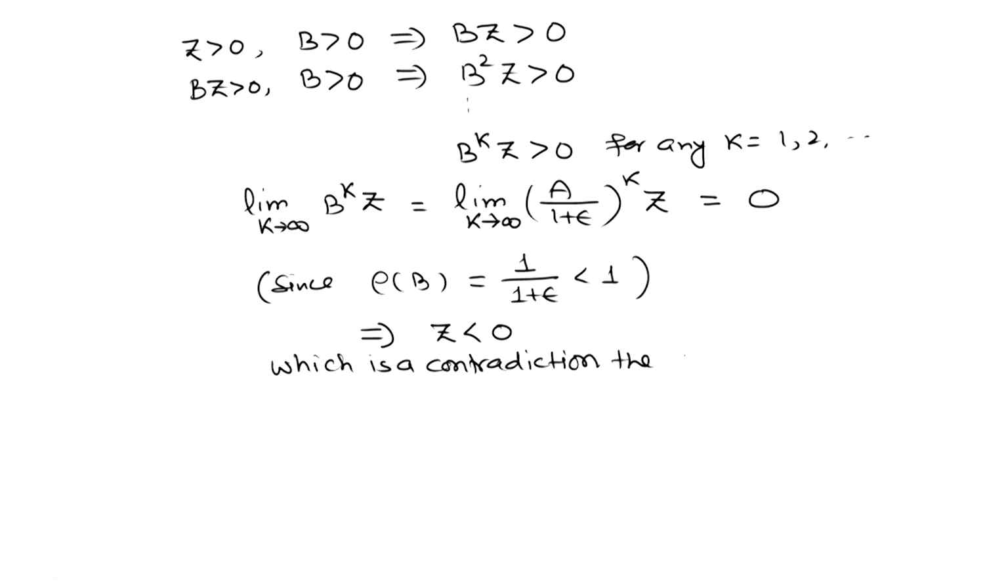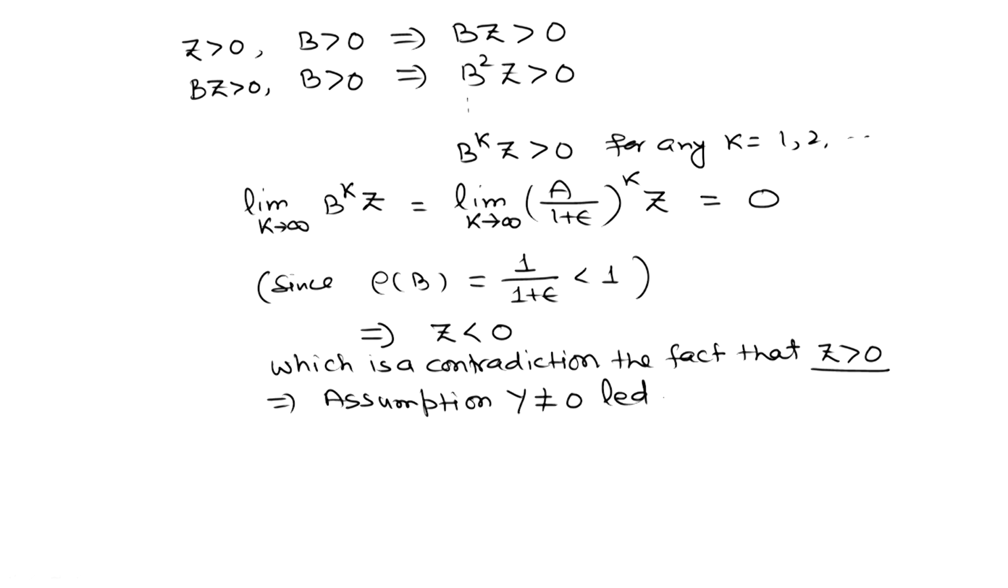The fact that we assume that z is greater than 0. This means the assumption y not equals to 0 led to a contradiction. It means y can be 0, which means equality holds. That was the thing which we need to prove.